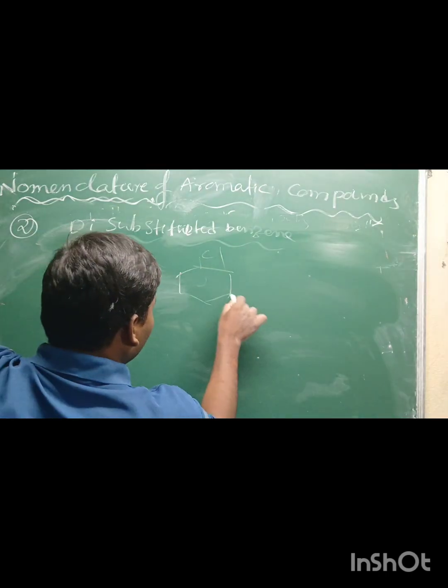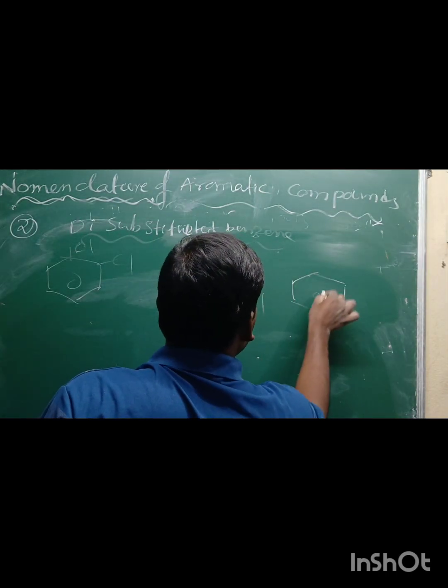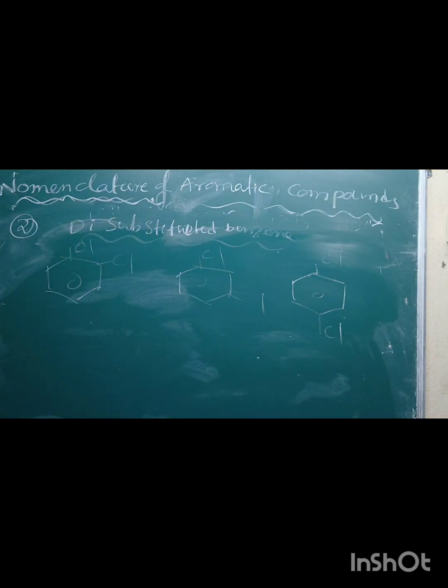Benzene, halo. Here is a benzene ring with chloro, here chloro. We can observe here, if the compound contains substituents at positions 1,2, the name is 1,2-dichlorobenzene in IUPAC, and the 1,2 positions are called ortho position.